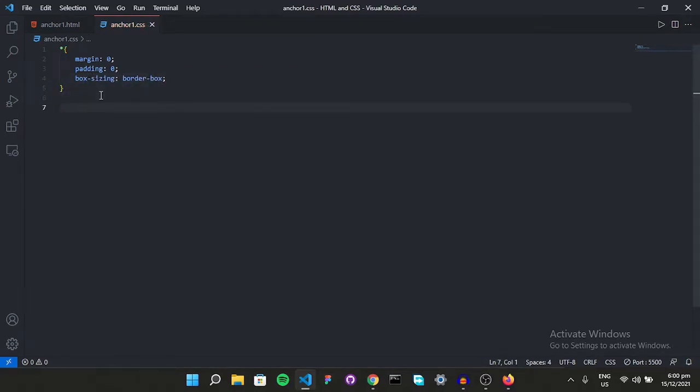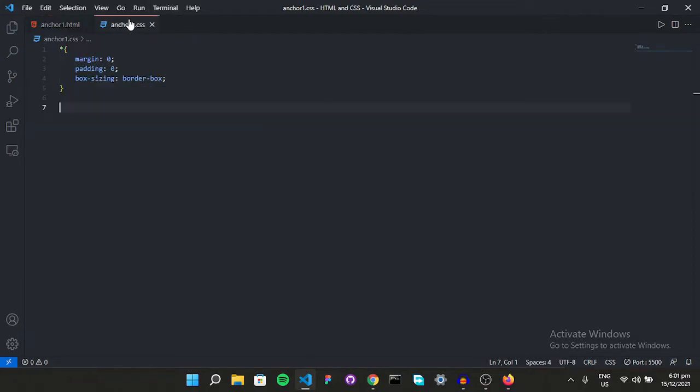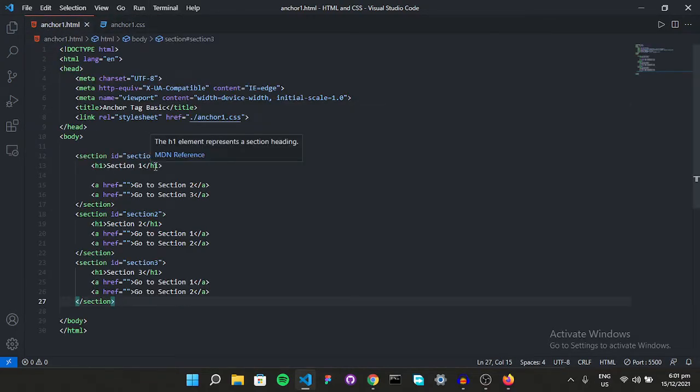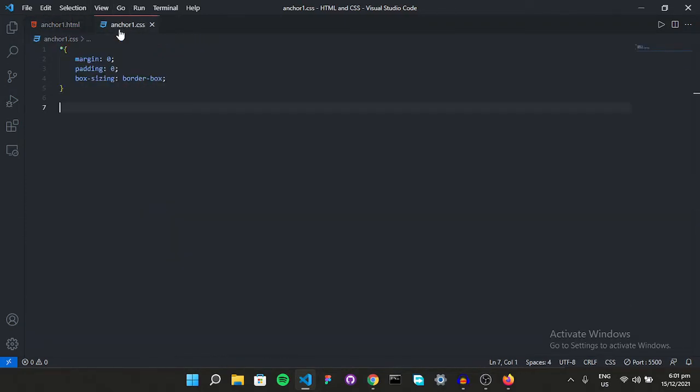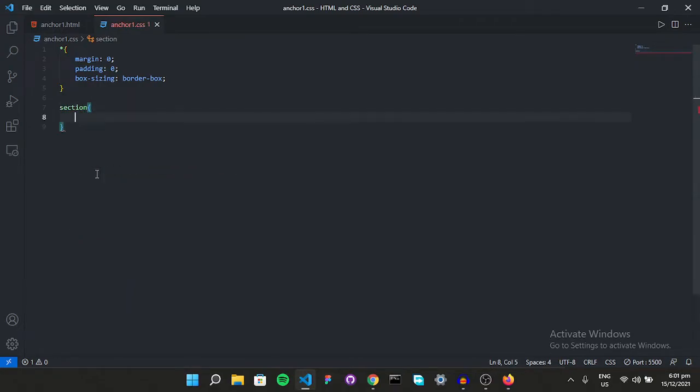That's perfect. As I told you before, all of these sections are going to have some common styling. For that, I want to select all of them, but I don't want to use class selectors because my tags have the same name. If I just say the name of the tag, it's going to select all of them.